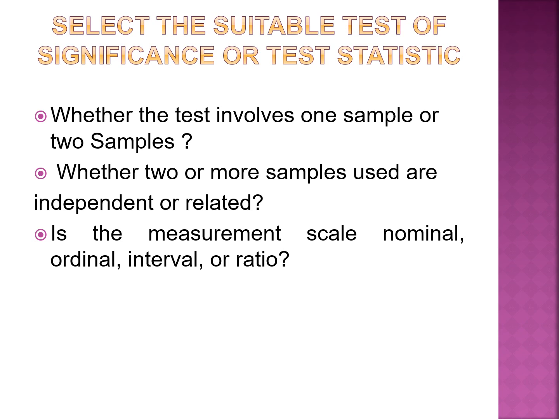And interval scale is like a class interval, like temperature of 10 degrees to 20 degrees. This is called the interval scale. And ratio scale is where you compare one with the other. That is, income of A is twice the income of B. Income of B is half the income of A. This is the ratio scale.